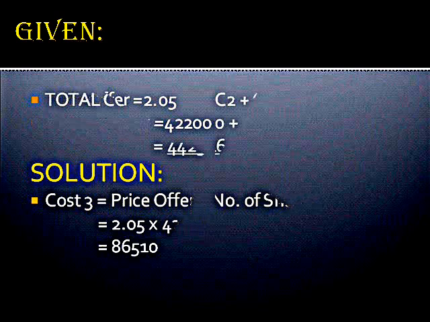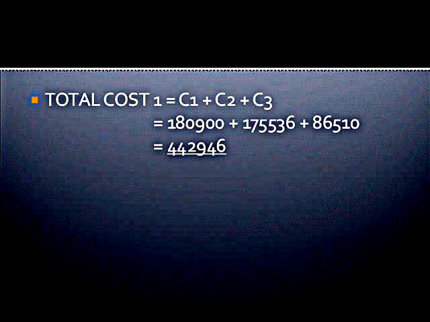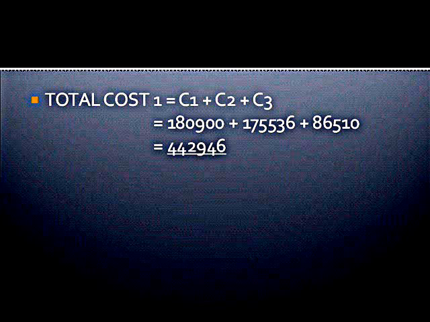Cost 3 is equal to 2.05 multiplied by 42,200, which is 86,510. Total cost is equal to C1 plus C2 plus C3. It is equal to 180,900 plus 175,536 plus 86,510. The total cost is equal to 442,946.